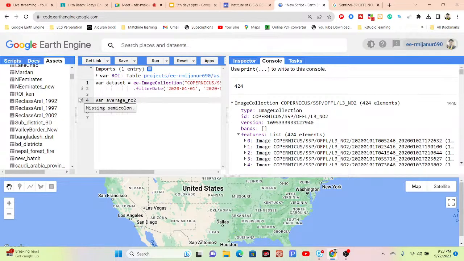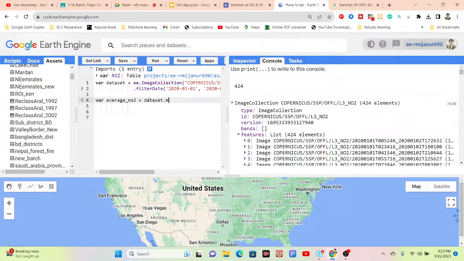Okay, I put the variable name as average NO2, and then simply call my dataset, because this is my image collection. I simply copy and paste it here. This time, you can use the mean function directly, and it also calculates the average result.